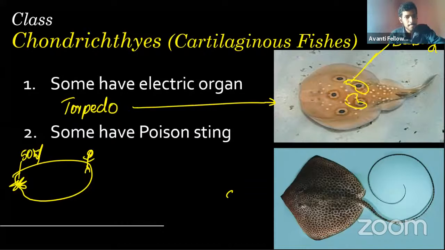Remember, whatever the electric charge may be, it always obeys the laws of thermodynamics. So even though it is releasing the electric current in the ocean, the organisms nearby will be electrocuted, only nearby.